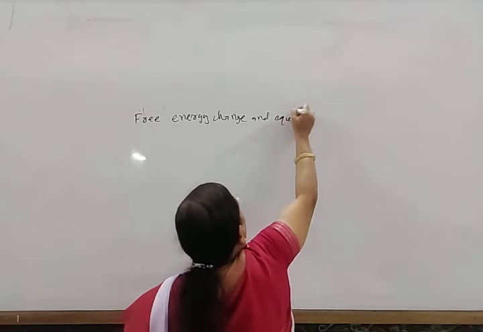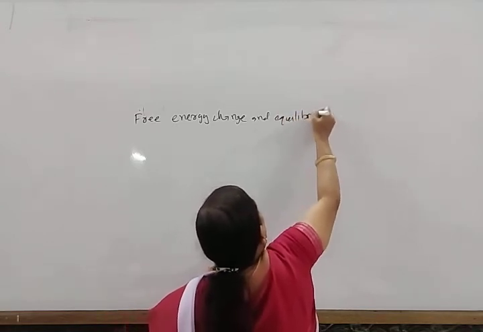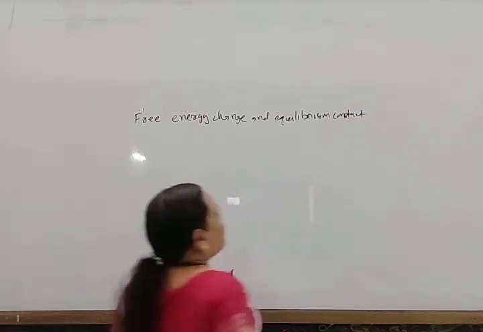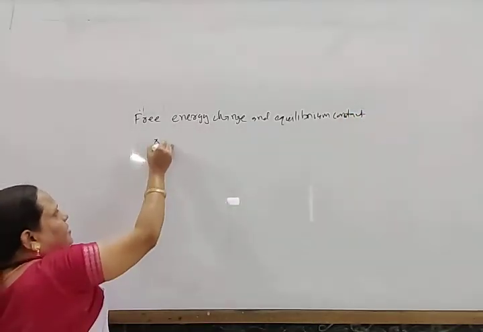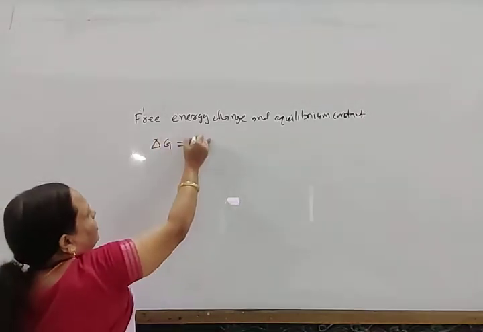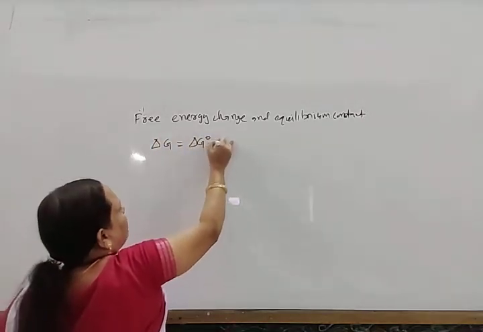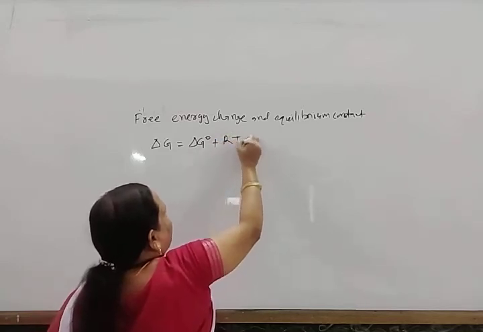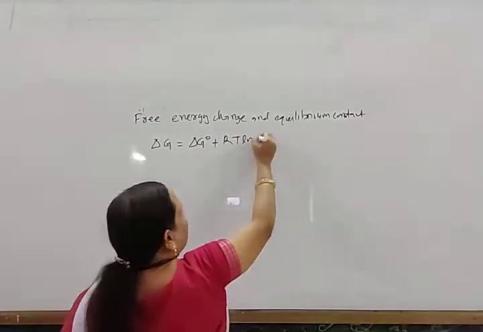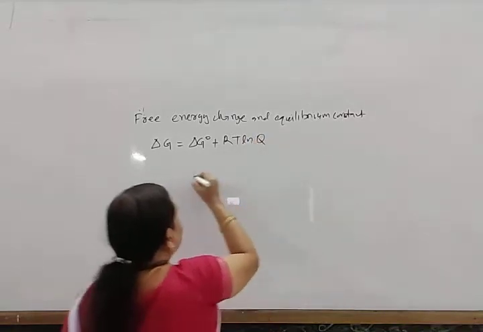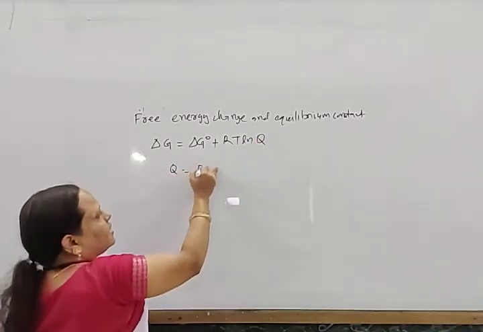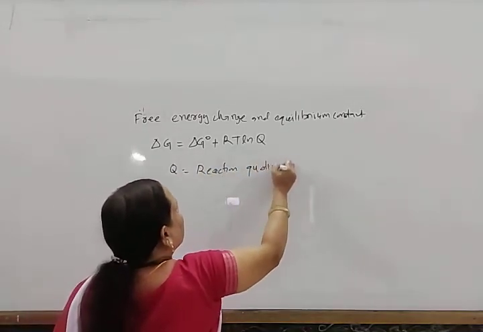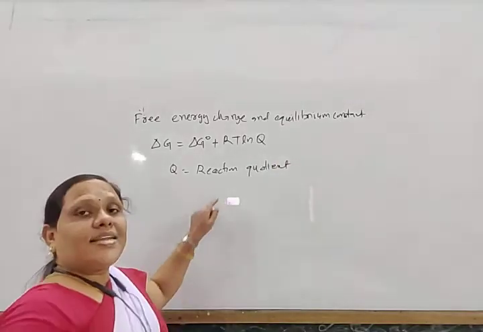So in general, this ΔG is found to be ΔG° plus RT ln Q, where Q is the reaction quotient.